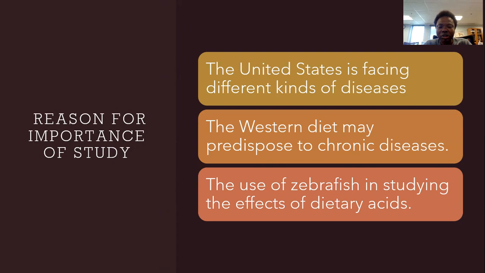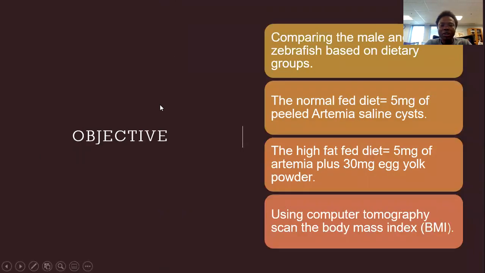The use of zebrafish in studying the effect of dietary acid. This is because fish have 75% homology to the human genotype. My objective: comparing the male and the female zebrafish based on dietary groups. The normal fed diet will be given 5 mg of pure artemia saline cyst. The half-fat diet will be given 5 mg of artemia plus 30 mg egg yolk powder. Then using computed tomography scan, the body mass index.